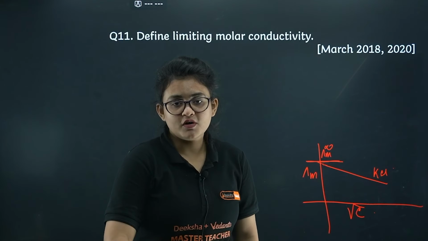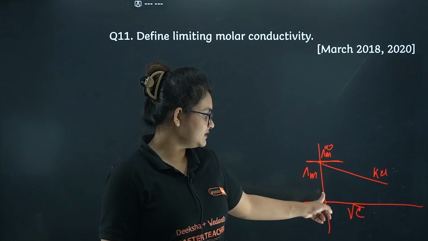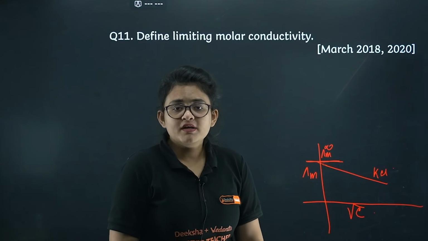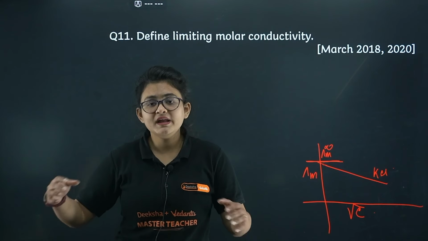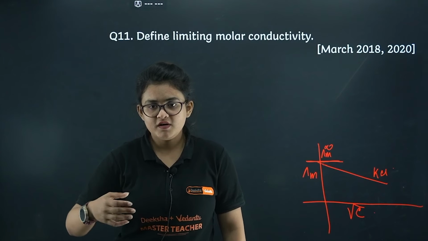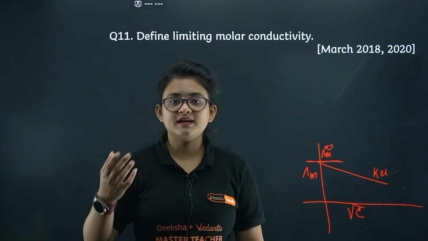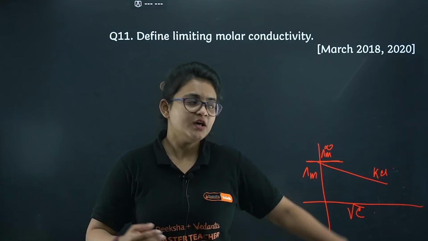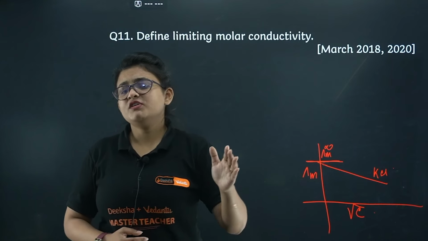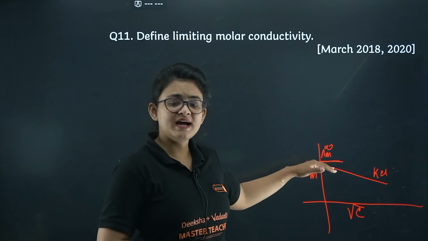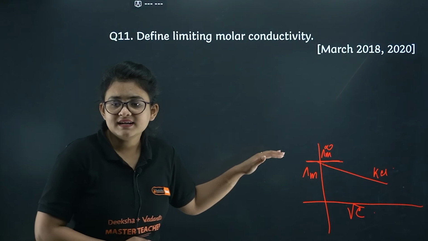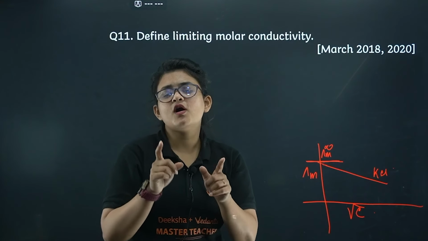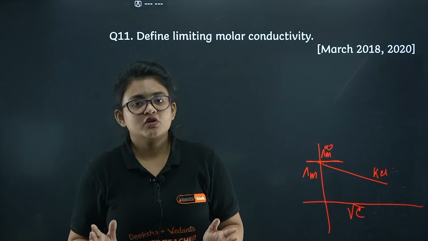So what is the speciality here? At this point the concentration is almost 0. It's a hypothetical concept. Whenever you are diluting a solution infinitely, whatever molar conductivity you get is called limiting molar conductivity. In reality you will not get it, hence you have to plot a graph like that and then extrapolate it, and then you will get the limiting molar conductivity. And it is only possible for the strong electrolyte.